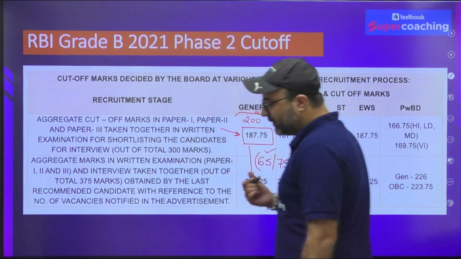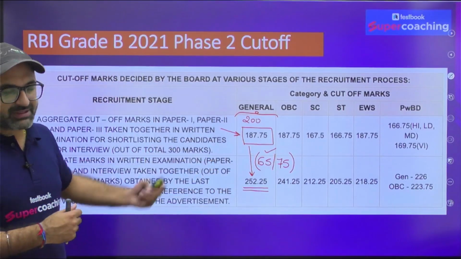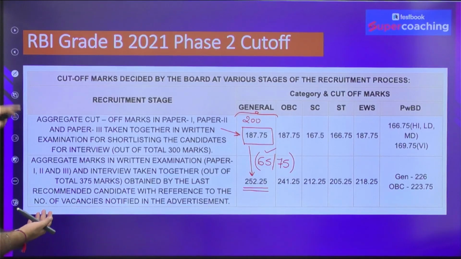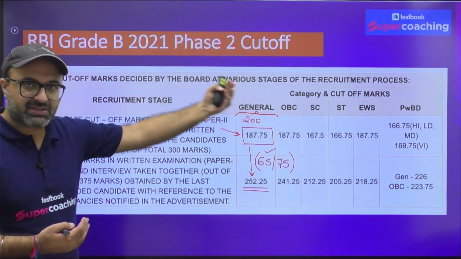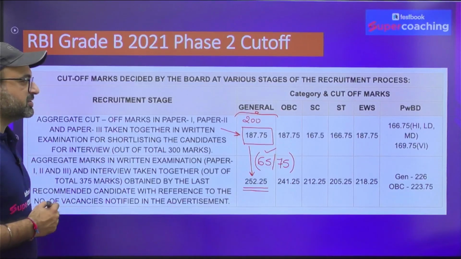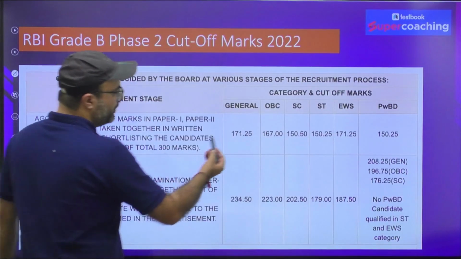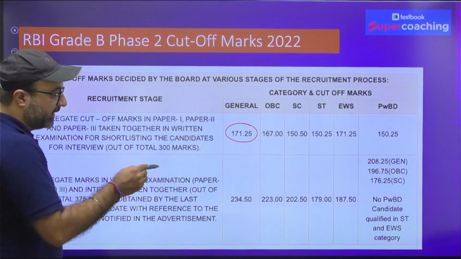See, in 2021 this examination was conducted, I would say the descriptive exam was conducted for the very first time, because of which lenient marking was done and the examination was also easy in comparison to the next year's exam. Therefore the cutoff was 187.75, but in 2022 the cutoff fell down to 171.25.